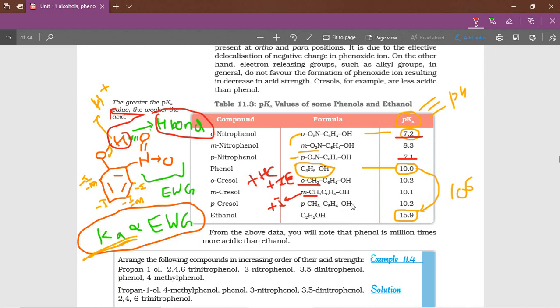Para methyl and ortho methyl are almost equal, because ortho position and para position have the same plus hyperconjugation, always plus is there, then plus inductive group.